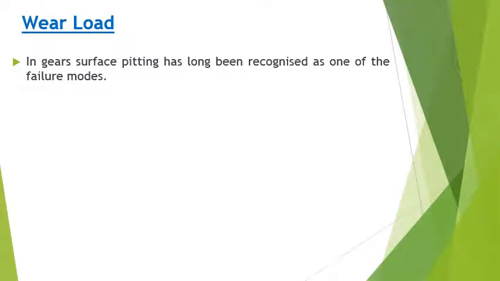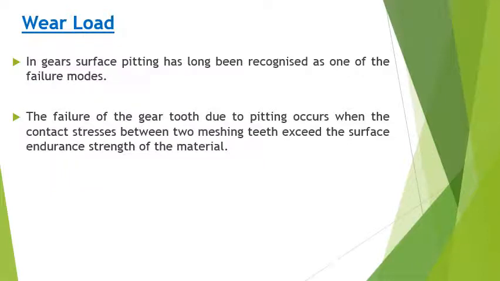Next, let us see what is wear load in the design of the gears. So in gears, one of the mechanisms of failure is pitting, or surface pitting. The failure of the gear tooth due to pitting takes place when the contact stresses between the two meshing teeth exceed the surface endurance strength of the material.